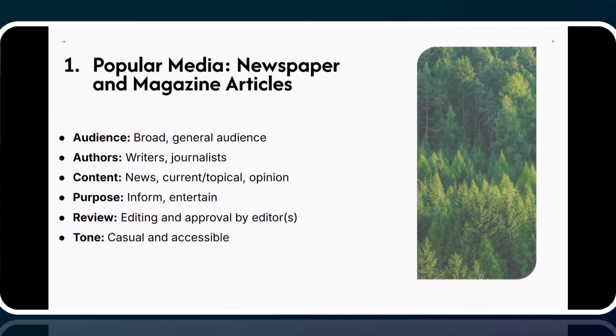The content is focused on news, current and topical topics, as well as opinion pieces. And the purpose is to inform and entertain readers. The articles are reviewed before they're published. They're reviewed and edited by an editor or a team of editors. And the tone of the articles is casual and accessible. Next, let's find some newspaper and magazine articles.